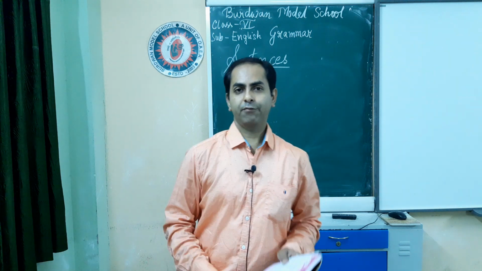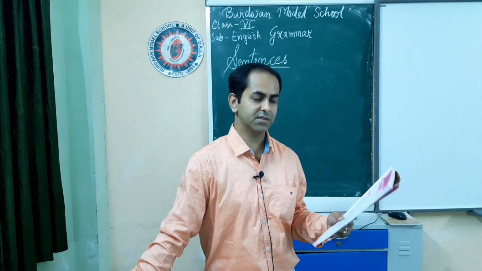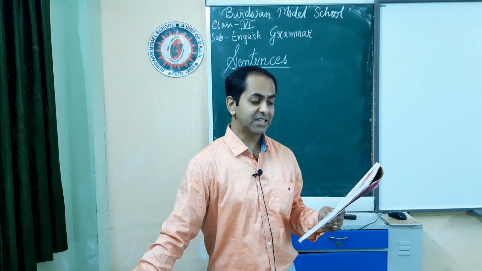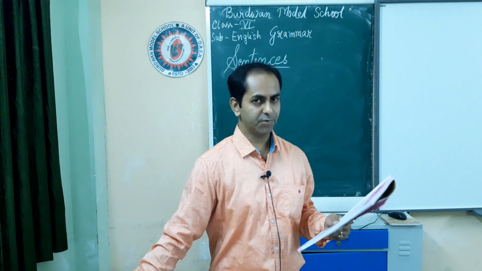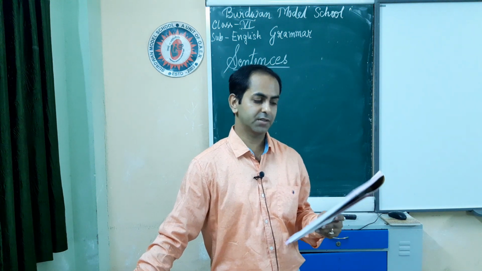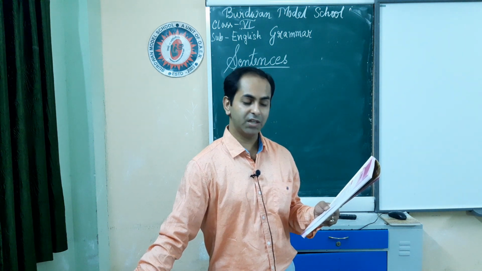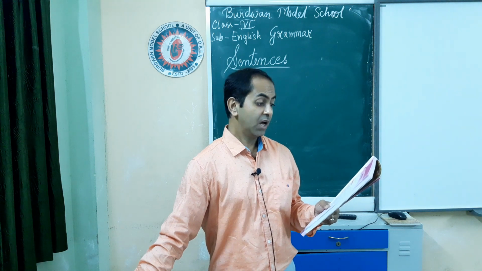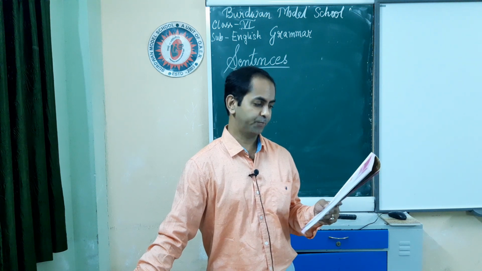Now, if we study from this book, we will find that at first the definition is written, the same as what I have said. A sentence is a group of words that makes complete sense. It contains a verb and a subject. Why they have not written about predicate, I don't know, but you know that when there is a subject, there must be a predicate. Examples: this is a new school, my aunt lives in Chennai, I like to play cricket, I have many friends. Now there are certain rules written here, which we must follow.